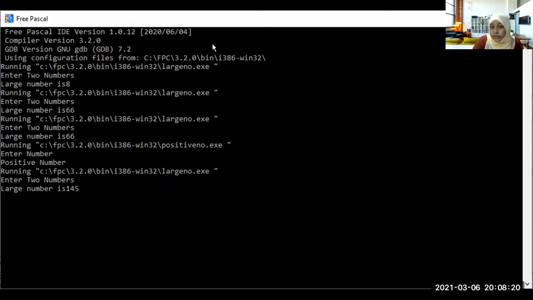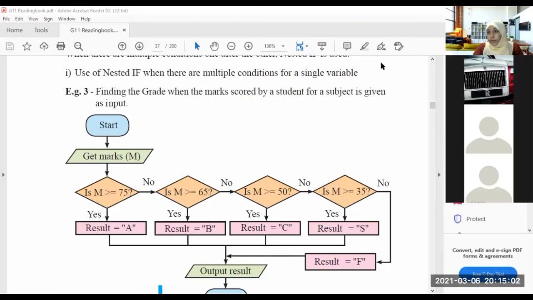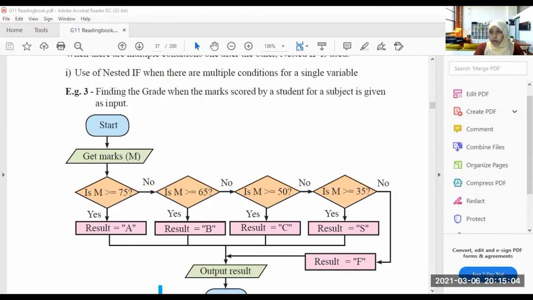Now understood? So now you know that when using only one or two statements, we can use the if, end if, or else conditions. And here there are multiple conditions for a variable. So we can use the nested if when there are multiple conditions.